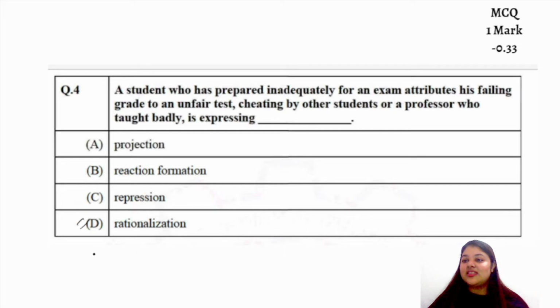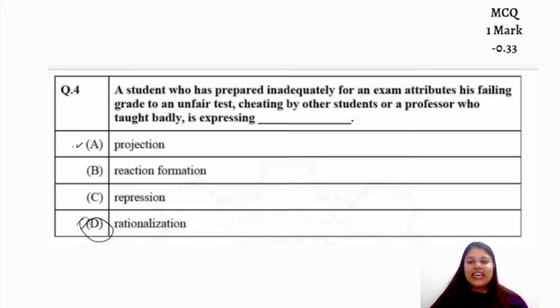He is telling himself, okay, I failed because others performed better, the teacher was not that good. He's not projecting his emotion on other people, but the key said A. So even in the 2022 question, the defense mechanism answer was given wrong. The key was saying A, but the correct answer should be D.